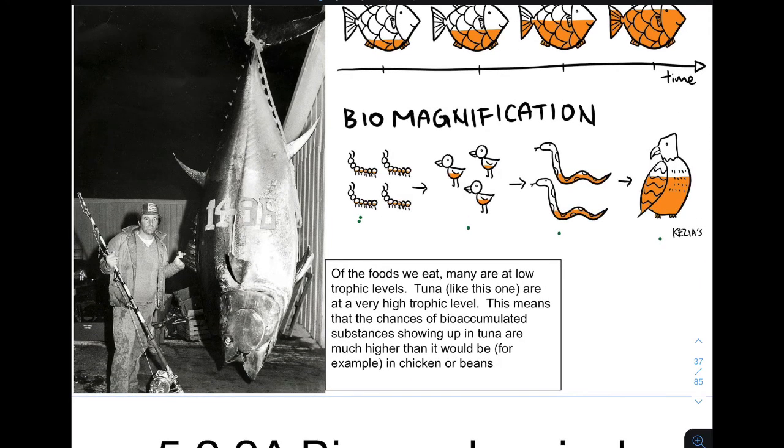So if we're eating something like this tuna, which at the time was a world record tuna, something that has clearly eaten lots of smaller fish, and they have eaten smaller fish, and they have eaten smaller fish, the levels of harmful substances will be higher than they would be in organisms that are at a lower trophic level.